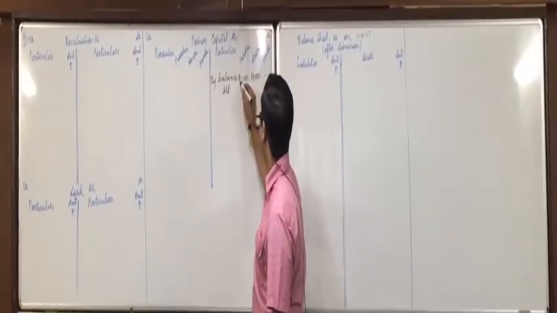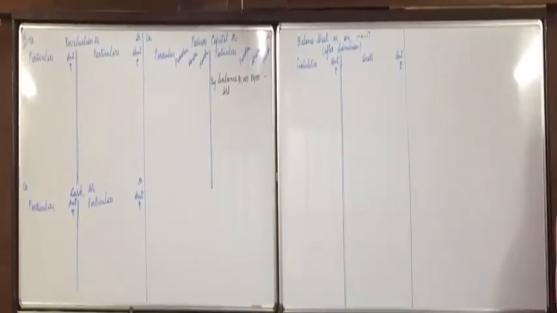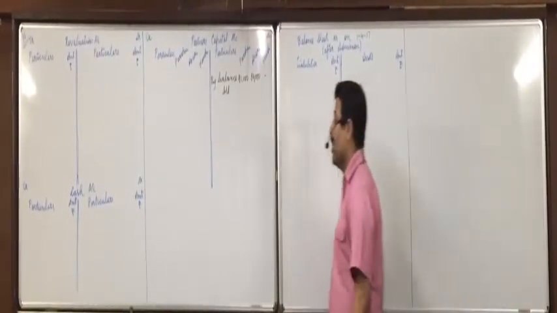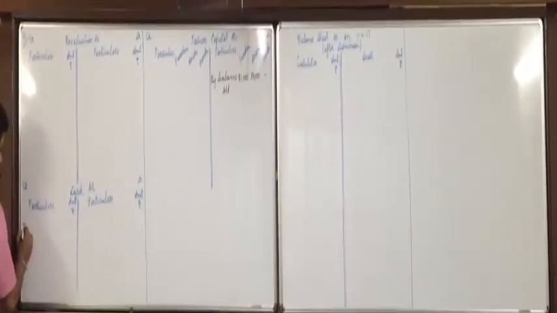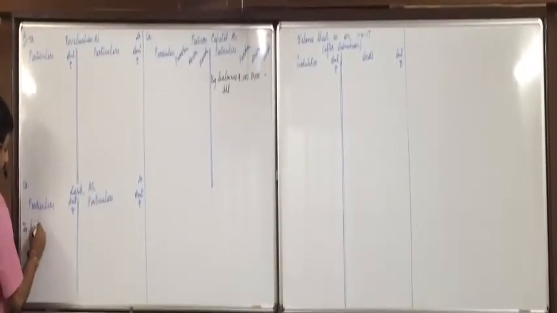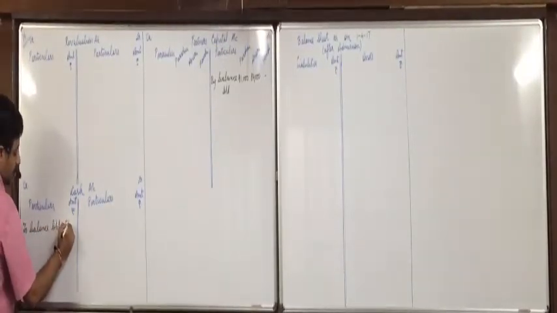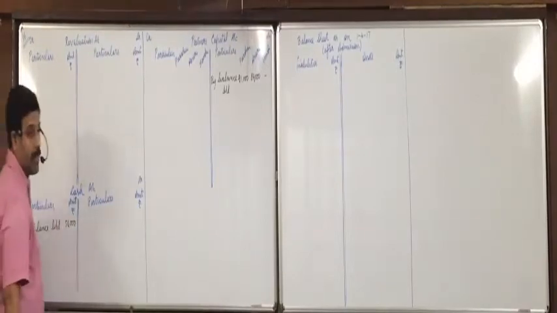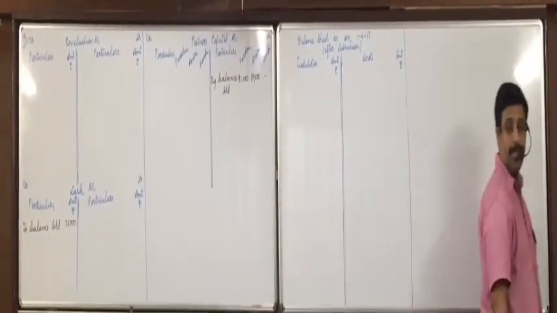Is everyone clear up till here? And also put a tick on cash account, the balance is 56,000. So two balance brought down 56,000. Are you all clear up till here? Now,